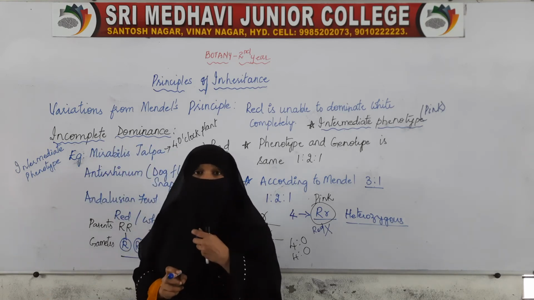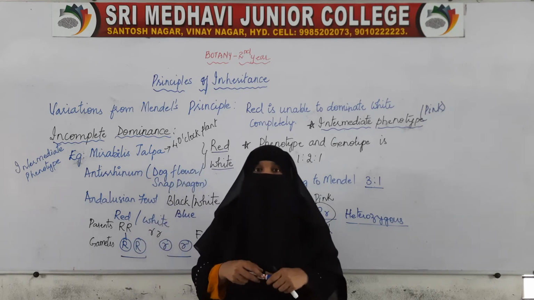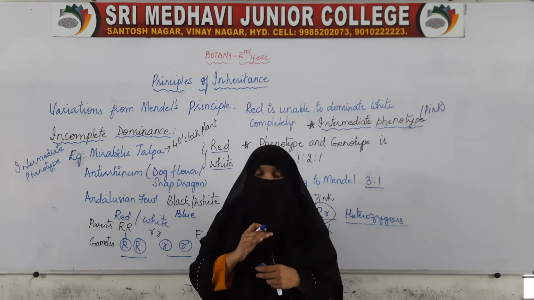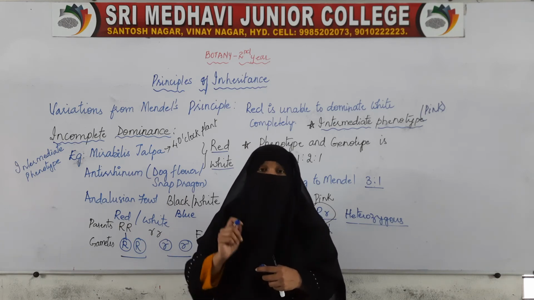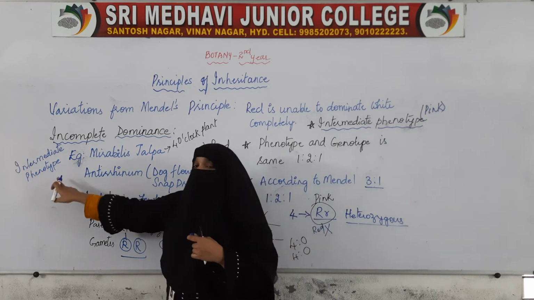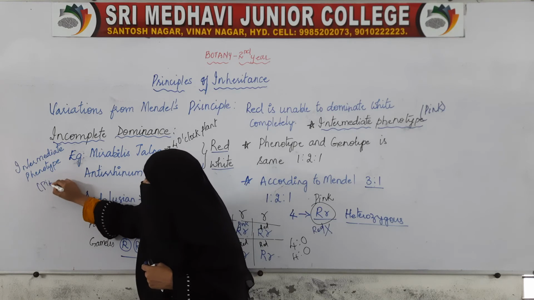And here, the phenotypic ratio and genotypic ratio are the same. In incomplete dominance, red, the dominant gene, is not able to dominate completely. This is the first point. The second point is we get an intermediate phenotype, that is, we get pink color flowers.